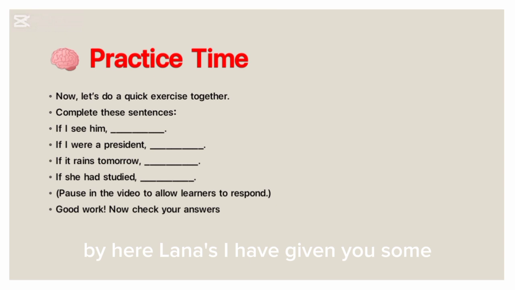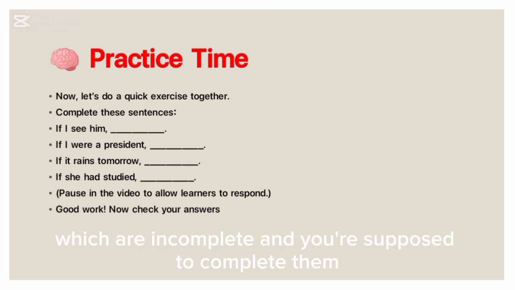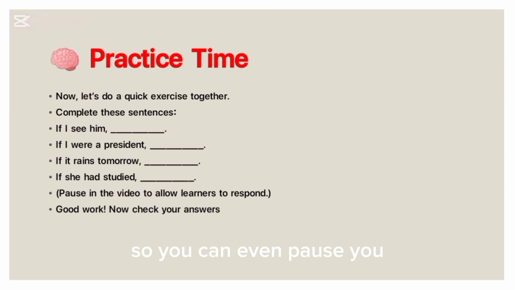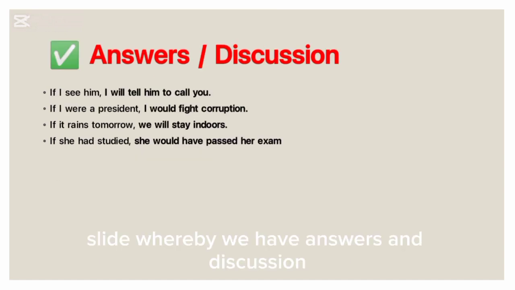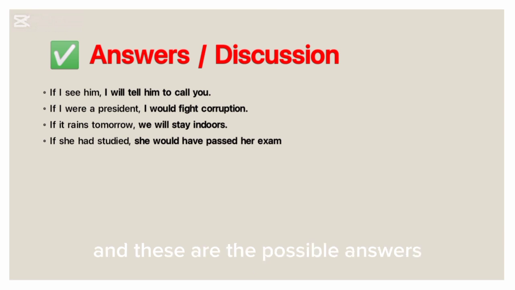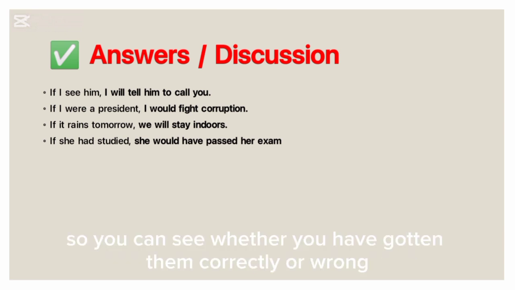Here, learners, I have given you some sentences which are incomplete, and you're supposed to complete them. So you can even pause and do the exercise, then we move to the next slide, whereby you have answers and discussion, and these are the possible answers. So you can see whether you have gotten them correctly or wrong.